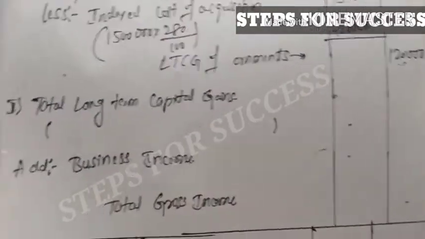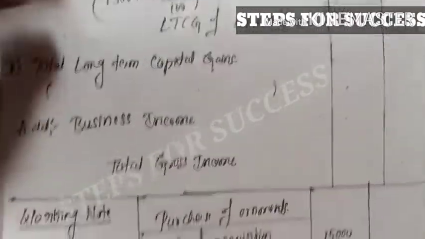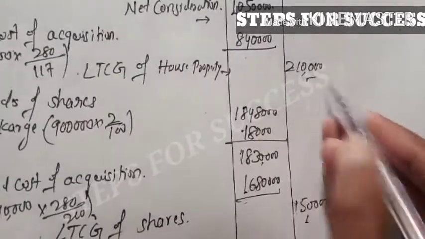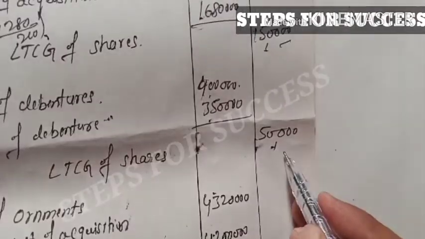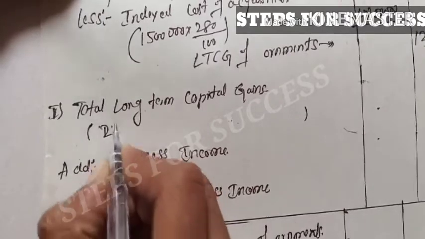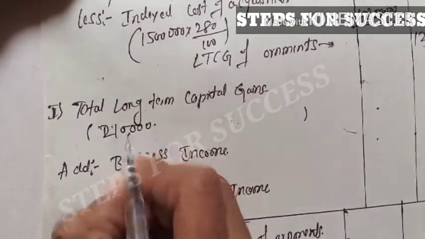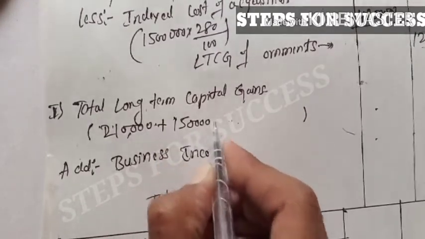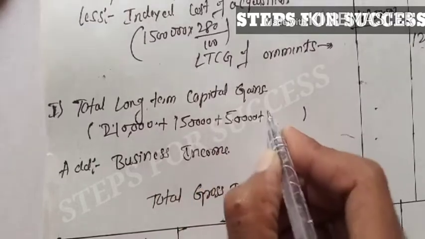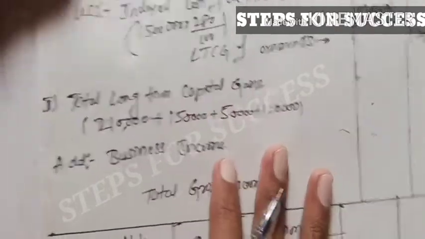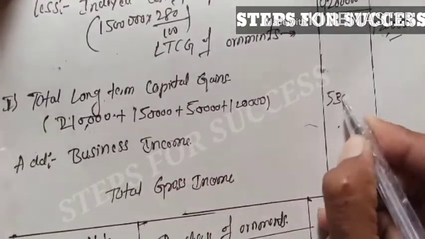Lastly, we compute the total long-term capital gain: 2,10,000 plus 1,50,000 plus 50,000 plus 1,20,000, total 5,30,000.